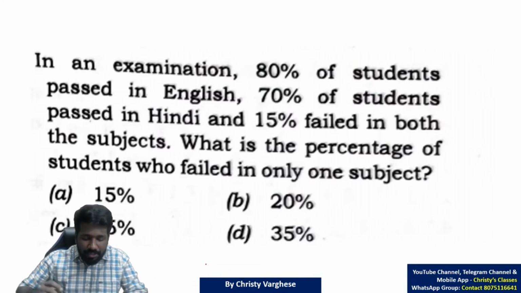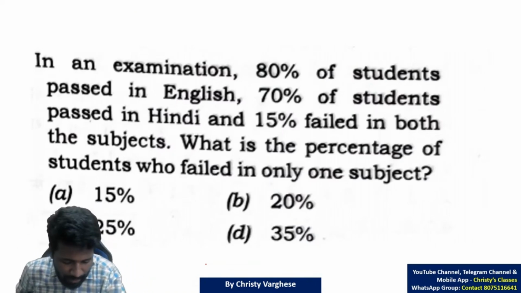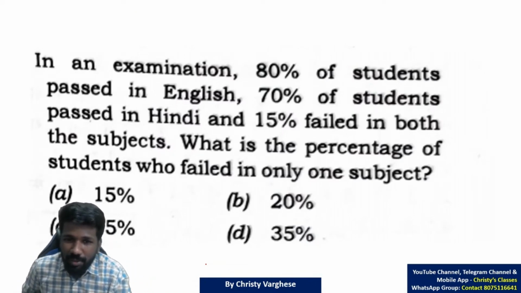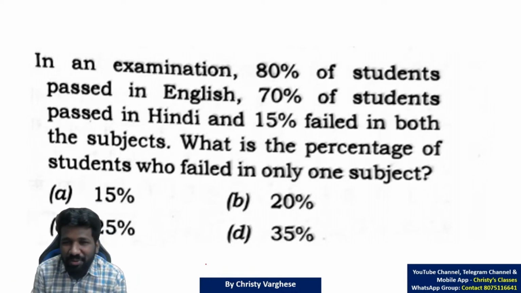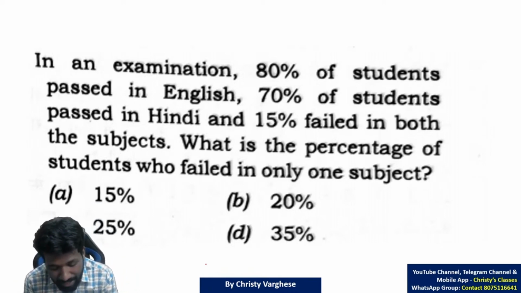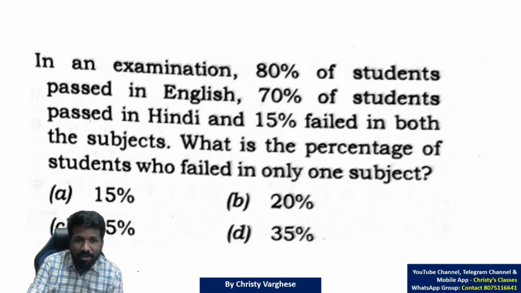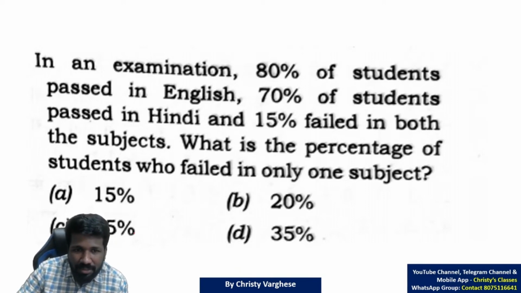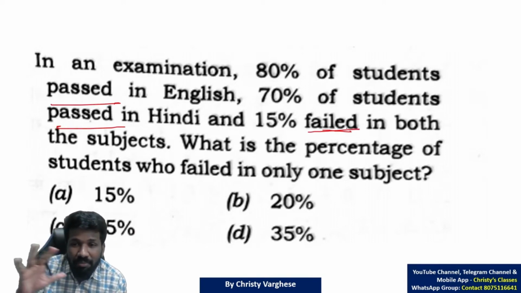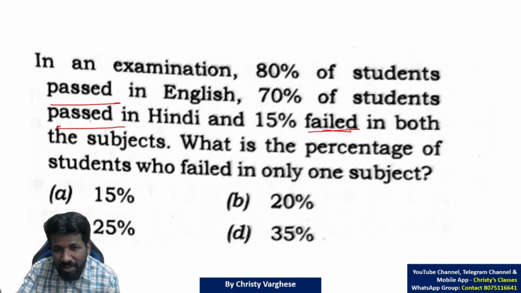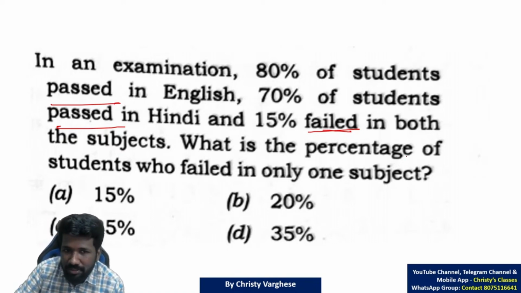The next question, percentage and Venn diagram both are there in this question. In a panic situation, when you read, you can misread the question and may get a wrong answer. Because the question says 80% passed, 70% passed, 15% failed. So if you consider them as similar information, passed, you will get a wrong answer for sure, because they are not similar data at all. So you have to make it similar first.